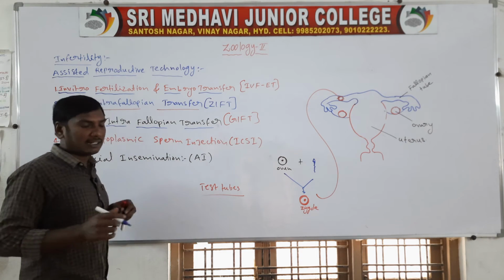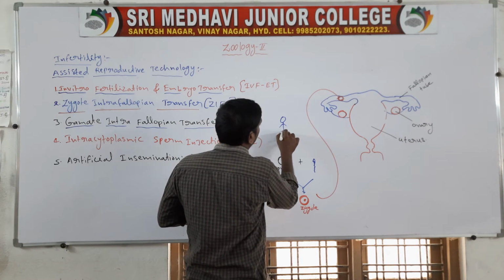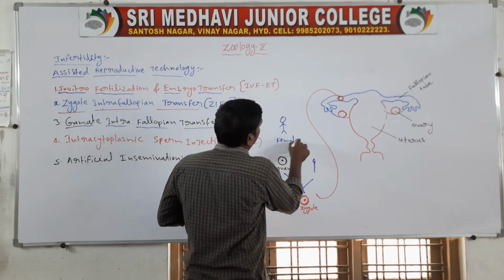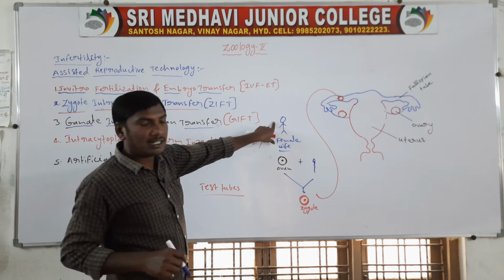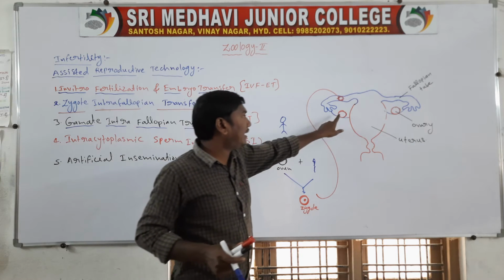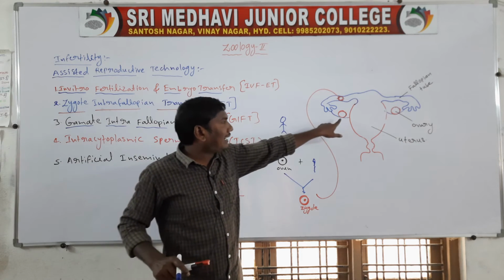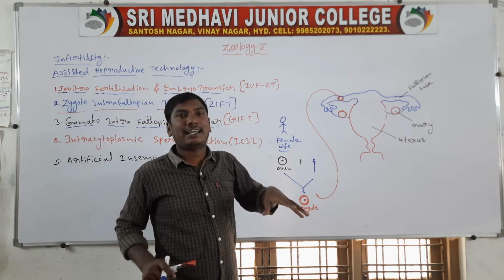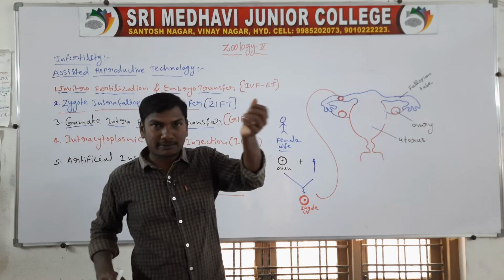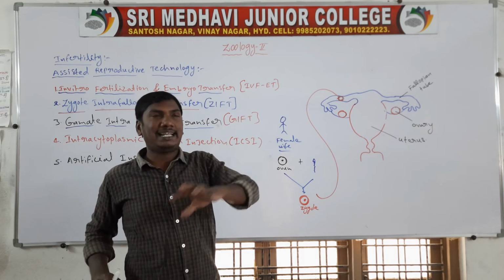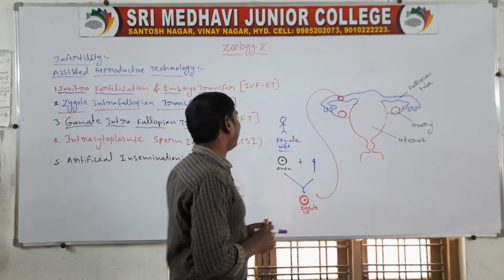For example, in one wife the egg is not being released from the ovary. A female gamete means an egg. When the egg is not released, the ovum is taken from a donor body, and that egg is inserted into the female body.